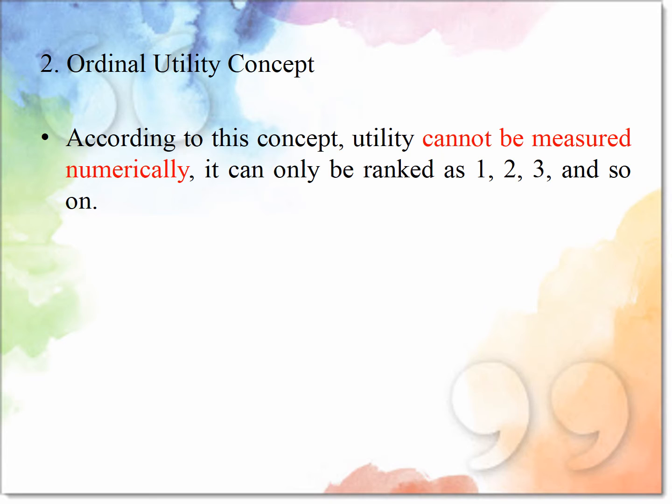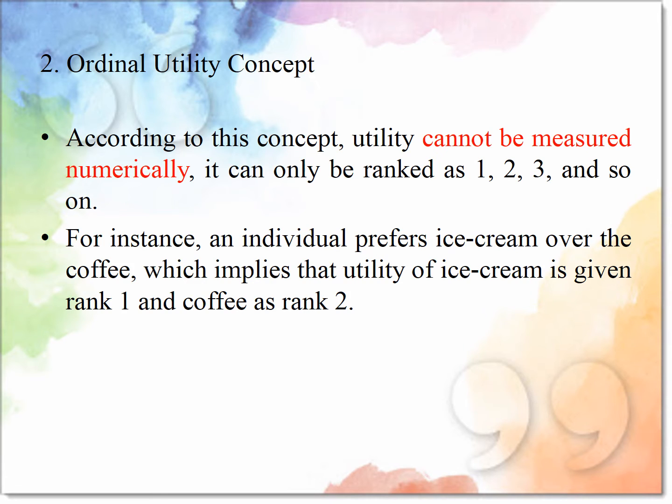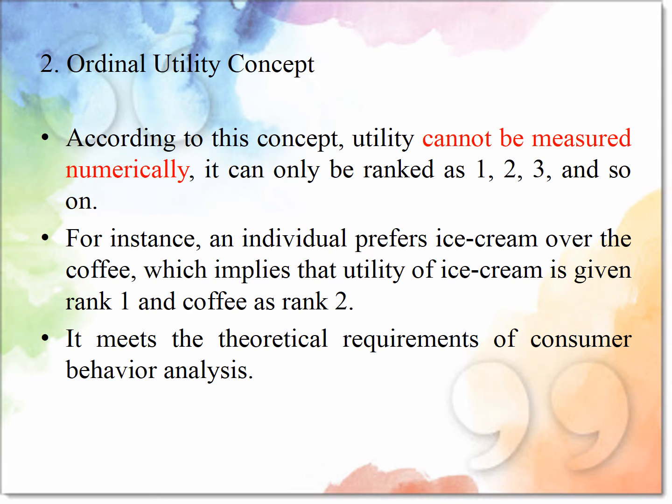Next is the ordinal utility concept. According to this concept, utility cannot be measured numerically. It can only be ranked as 1, 2, 3. We can give a preference. For instance, one person prefers ice cream over coffee. It means the utility of ice cream is given rank 1 and coffee rank 2. This meets the theoretical requirement of consumer behavior and analysis.